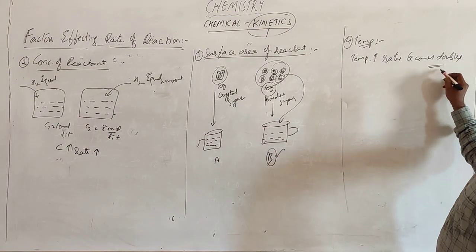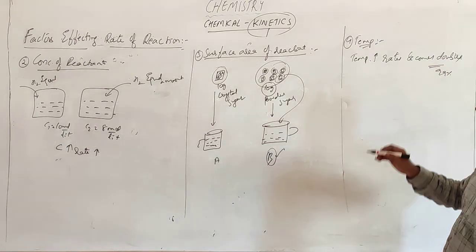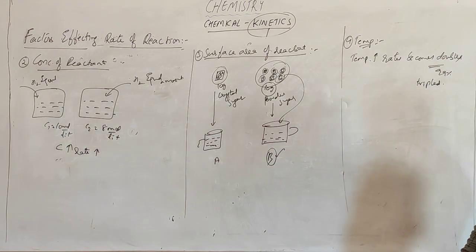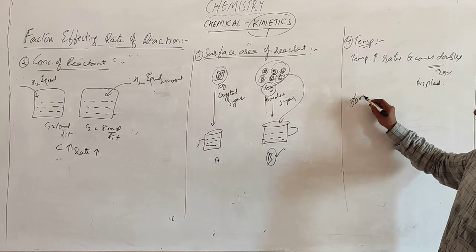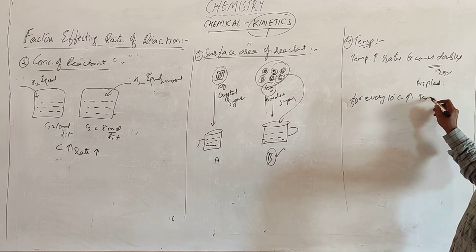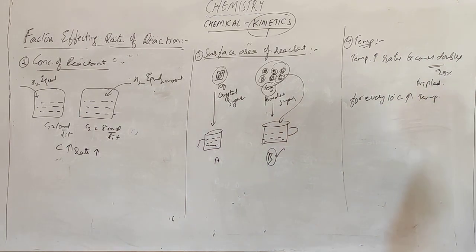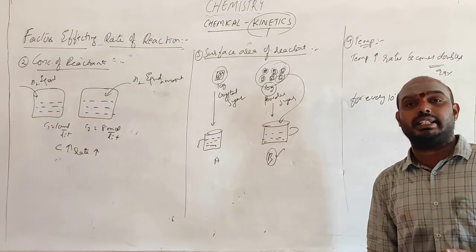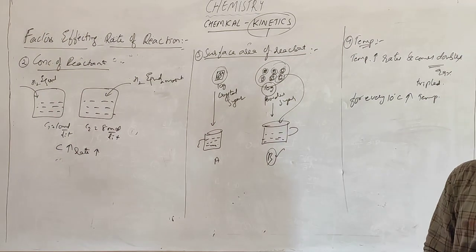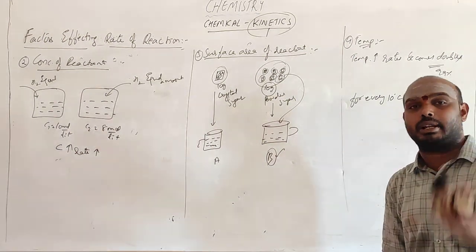This is true in up to 99% of cases. In some conditions, it is even tripled. For every 10 degrees rise in temperature, the rate of the reaction becomes double, and in some cases even triple.